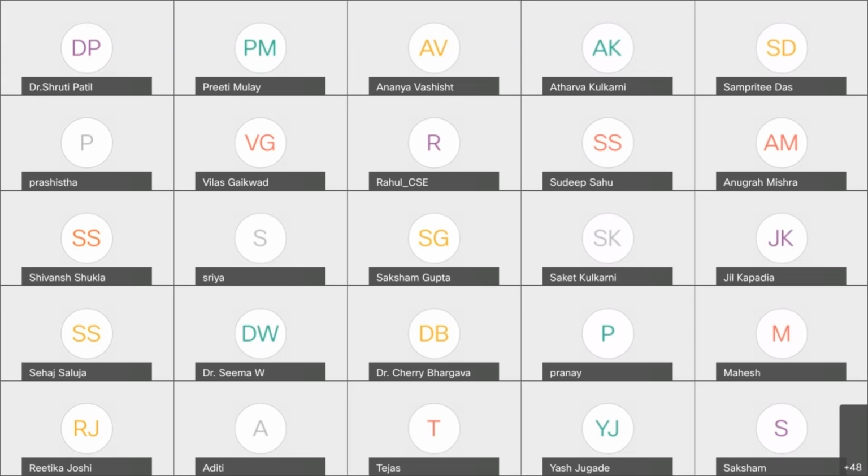Can we take robotics as a specialization or minor? Actually, at present, we are not offering robotics as a specialization. We have a different course, which is a newly introduced course, but not as a specialization. The difference between specialization and minor is that a minor is also a specialization only. We have the honor course and the minor course in the specialization, right?